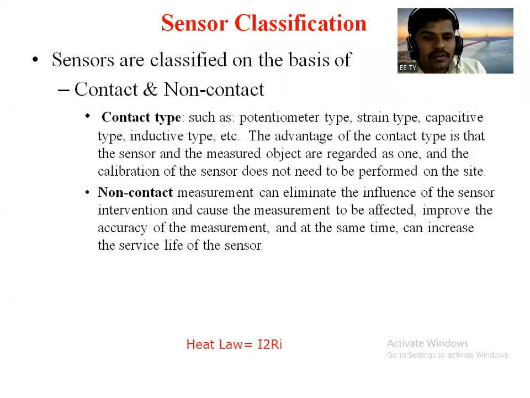So suppose we are considering any one temperature sensor, एखादा temperature sensor consider करा. Suppose the temperature of 100 degrees Celsius is detected by that sensor, right? But for a temperature less than 100 degrees, if we want to sense that temperature, we have to decrease or reduce the distance between sensor and object, right? But at the same time you should understand there is no effect of temperature on that sensor.